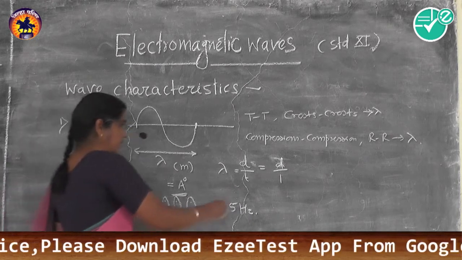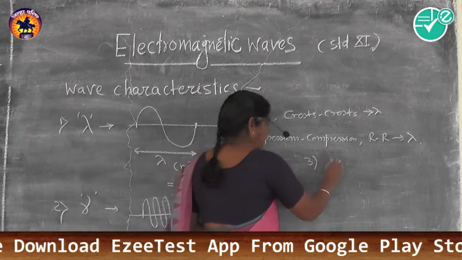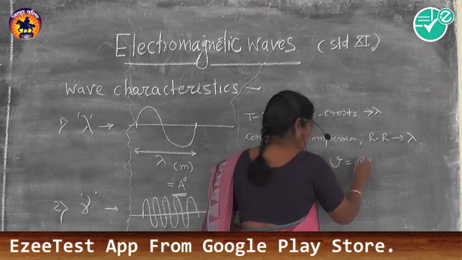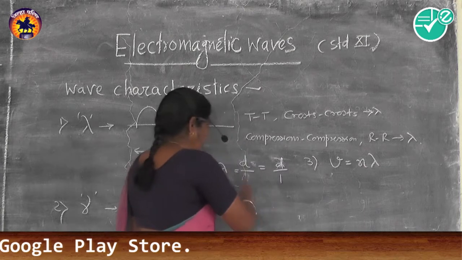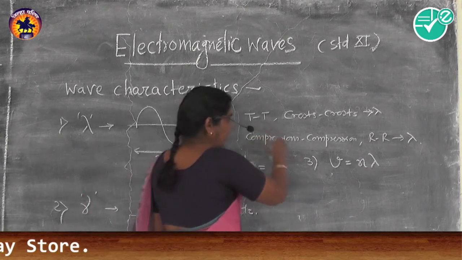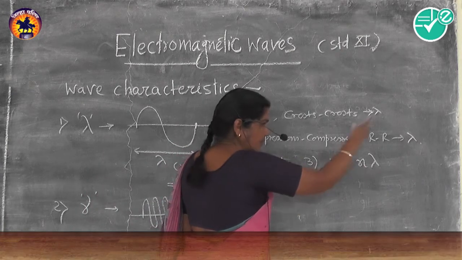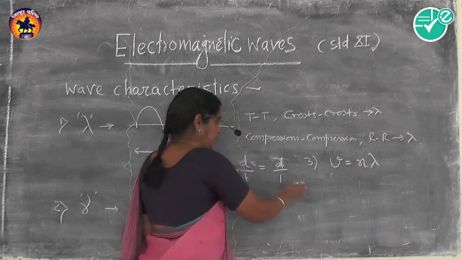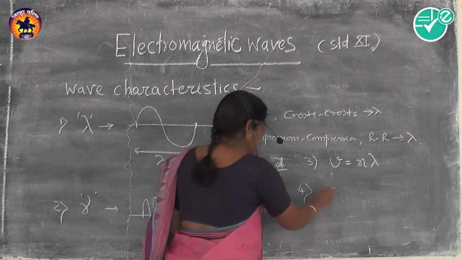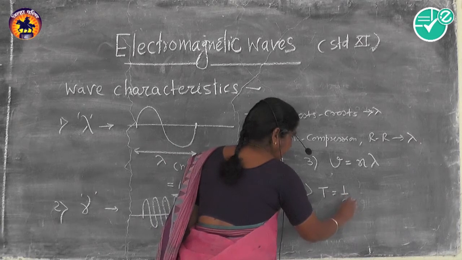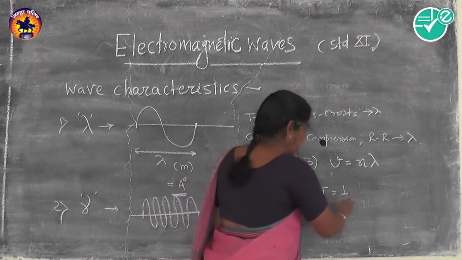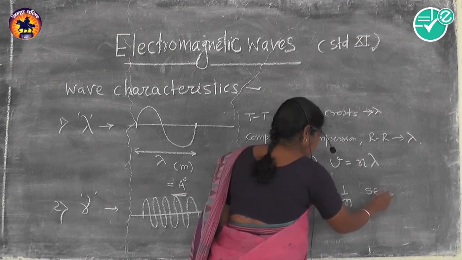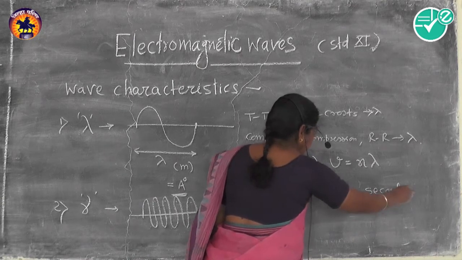Again, the third one is velocity. Velocity is given by frequency into wavelength, n into lambda, where n is frequency and lambda is wavelength. A wave has a velocity when it travels from one point to another point. The fourth one is time period. The reciprocal of the number of cycles per second, or frequency, is known as time period. It is expressed in seconds.